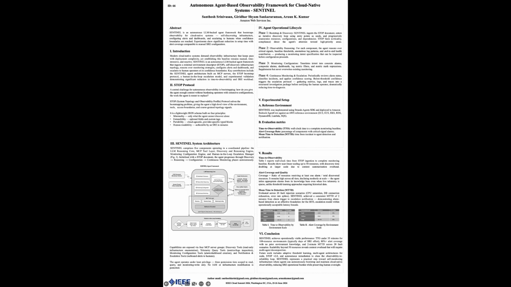Next is alert coverage. We measure this as the percentage of discovered resources that receive at least one meaningful alarm. At small scale, the coverage was 90%, at medium scale, about 88%, and even at 100 plus resources, we maintained 80% coverage. Importantly, this is achieved with absolutely no prior knowledge of the specific environment.